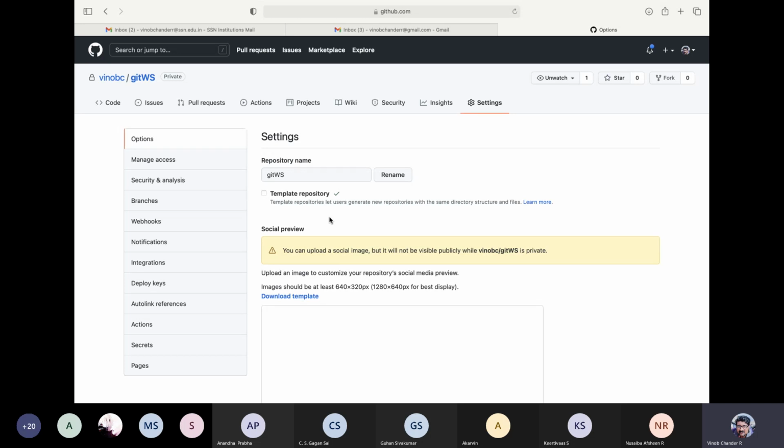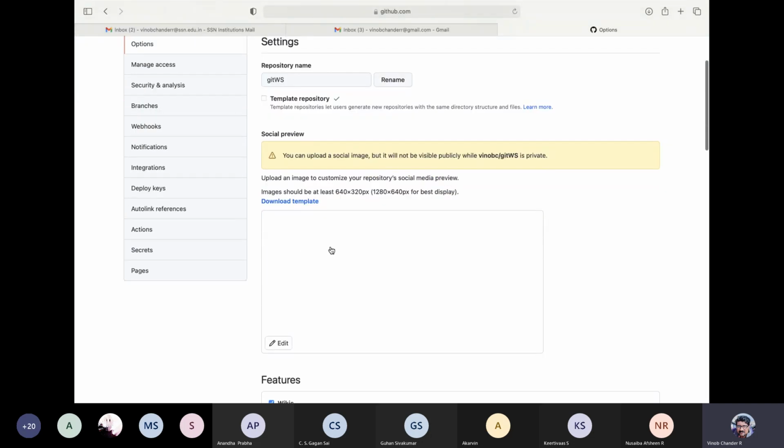It is just for demo purpose, right? So it is not a template repository, just a repository name. When you say a template repository and you actually go and create, you can select this. Okay, so now we have deselected this.